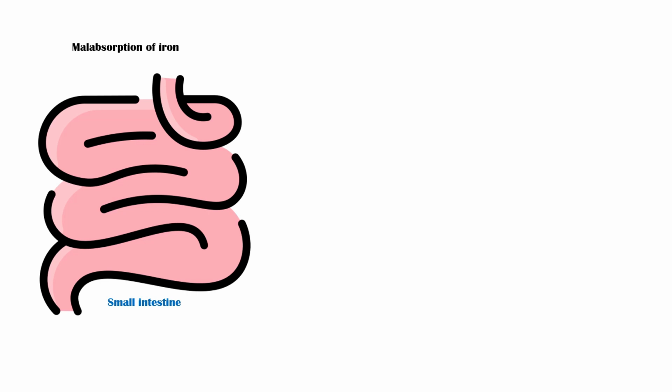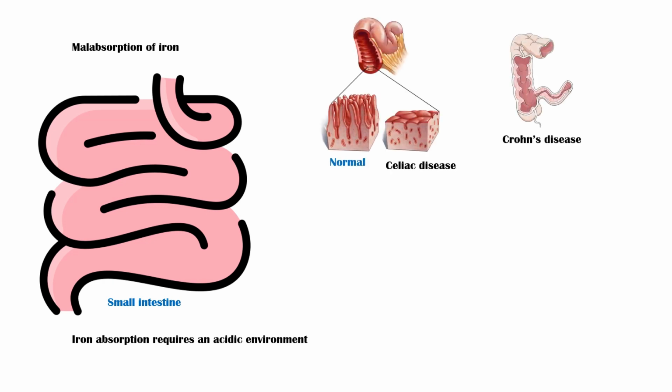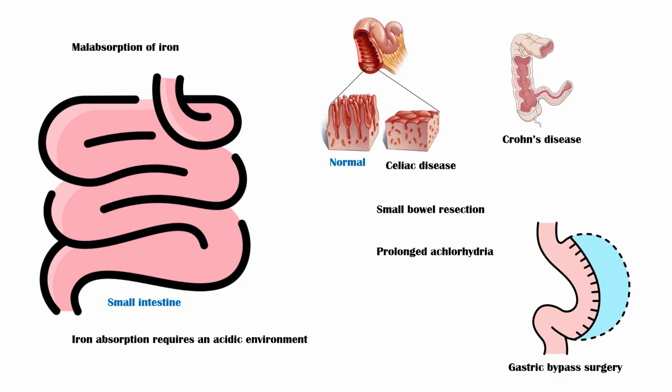Malabsorption of iron also causes iron deficiency. Iron is absorbed into the body by the small intestine. So, any pathology that affects the small intestine can lead to reduced iron absorption and iron deficiency. In addition, iron absorption requires an acidic environment, which is provided by the gastric acid. Therefore, any condition that affects gastric acidity will also lead to iron deficiency. Some of these conditions affecting the small bowel include celiac disease, Crohn's disease, and small bowel resection. Conditions affecting gastric acidity include prolonged achlorhydria and gastric bypass surgery.